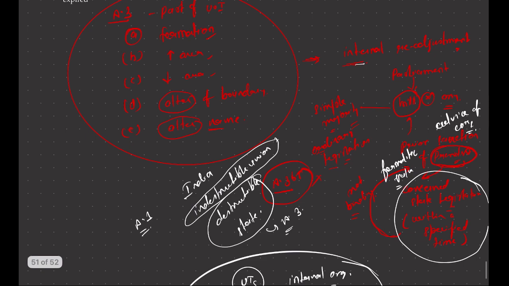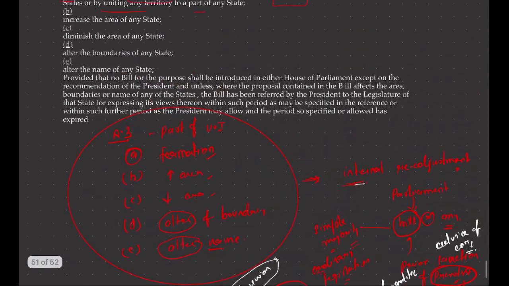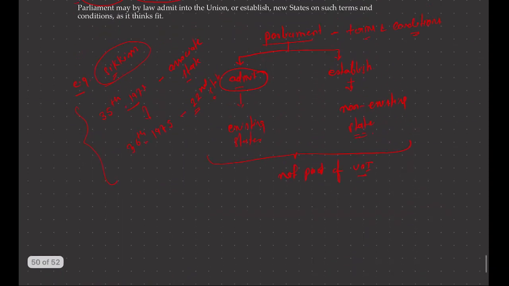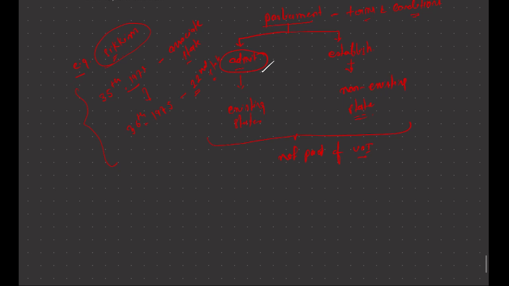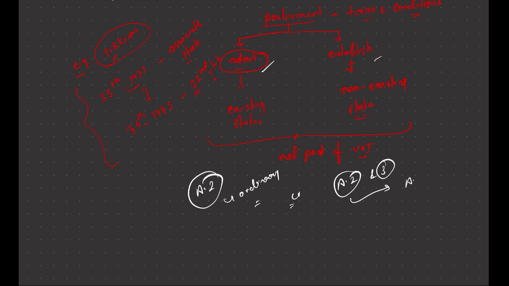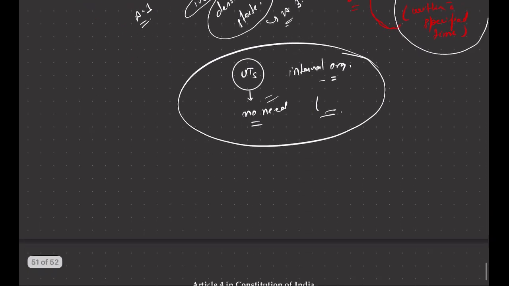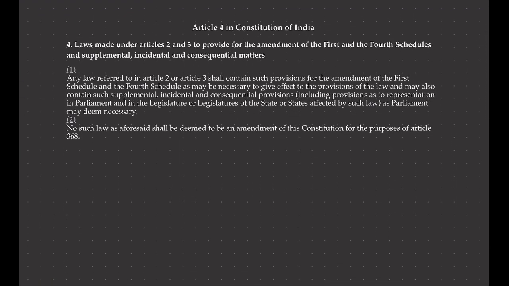And do remember, as explained for Article 3, for Article 2 also, whatever admission or establishment of new states happens, this entire process of Article 2 is governed with ordinary legislation and not with constitutional amendment. So anything under Article 2 and 3 does not come under Article 368, and that is explained in Article 4 of the Constitution. So let's come to Article 4 of the Constitution. If you read Article 4 Clause 2, it would be clear for you.